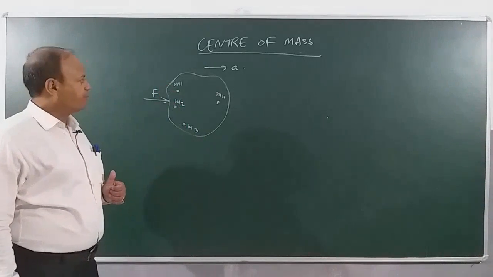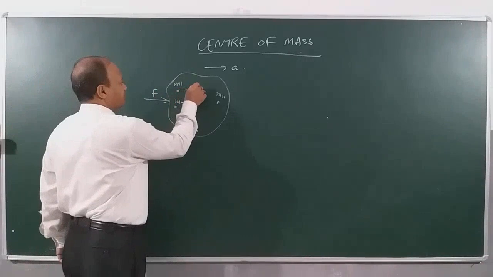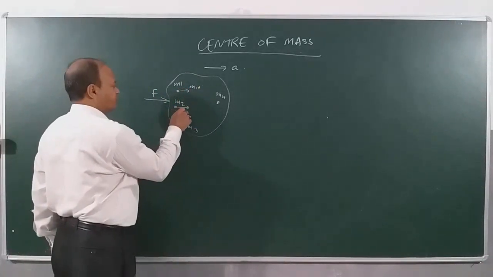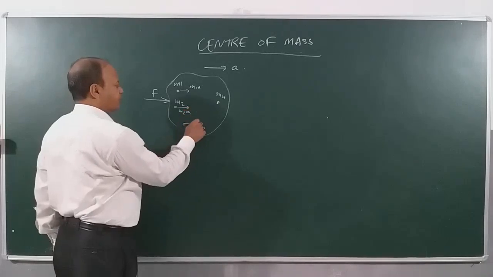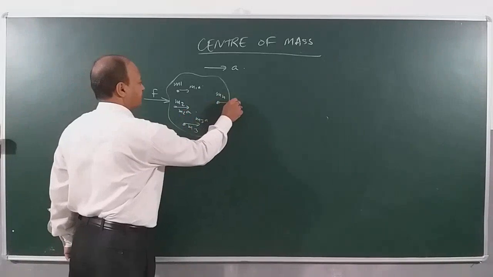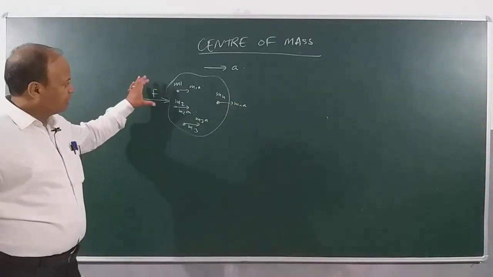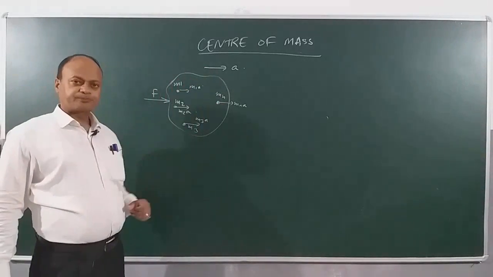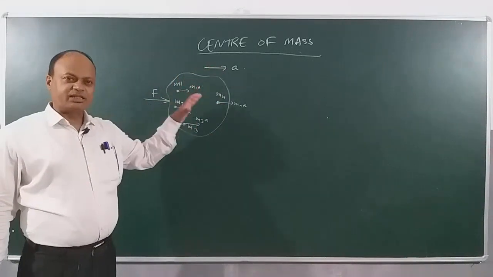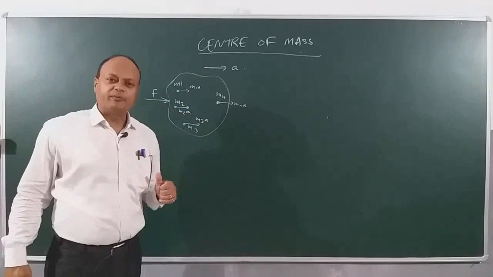Now if I ask you, what will be the force on m1? Then you will say the force on m1 is m1 A. What is force on m2? This force is m2 A. What is force on m3? That is m3 A. And what is force on the nth particle? That is mn into A. Meaning, when I am applying this force F, I am producing a certain acceleration in the body, a certain kinematical effect in the body.